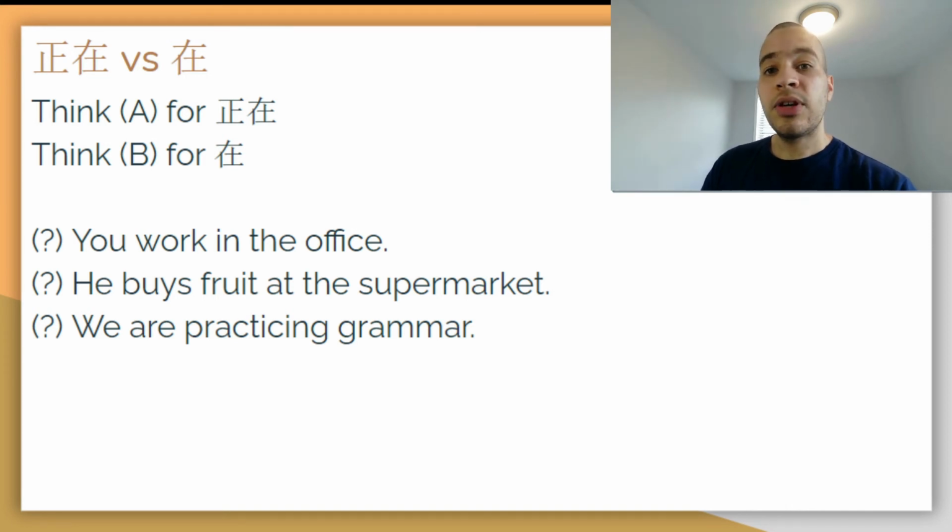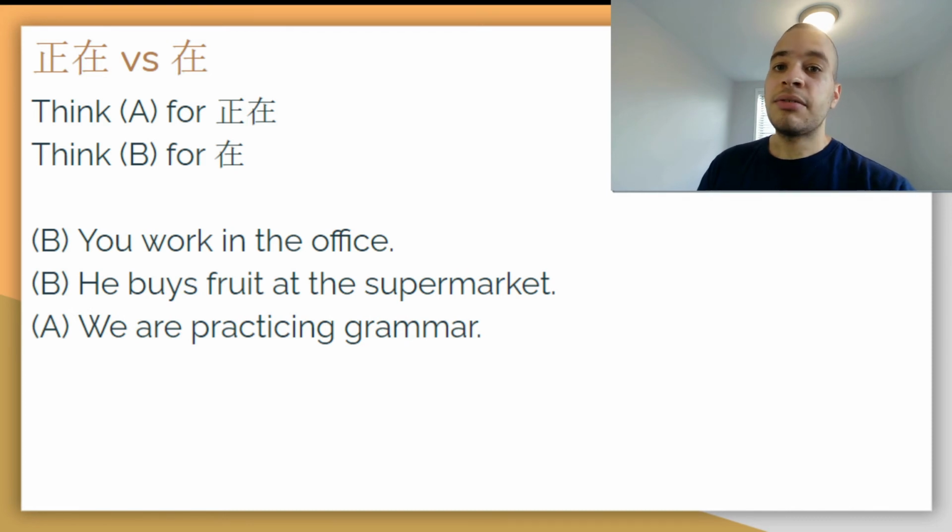So here's a quick quiz to test your understanding of these two words. I'm going to try to have you figure out which word you're going to use in each of these English sentences when you're translating from English to Chinese. You're going to think A for 正在 and B for just 在. So pause it here and make your predictions, and we'll be ready to go over the sentences in just a second.